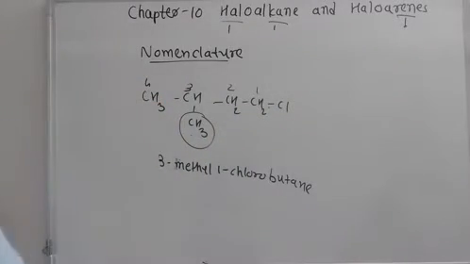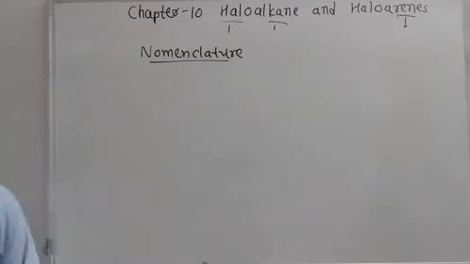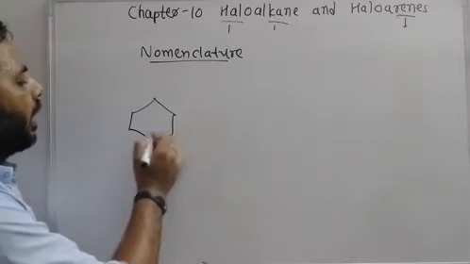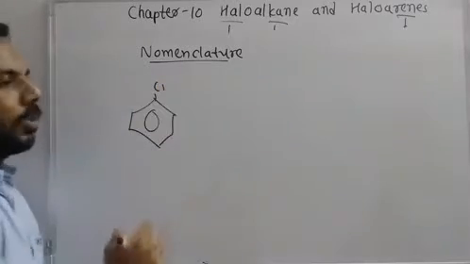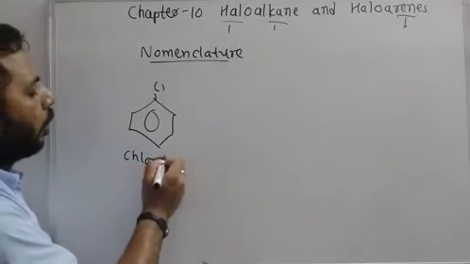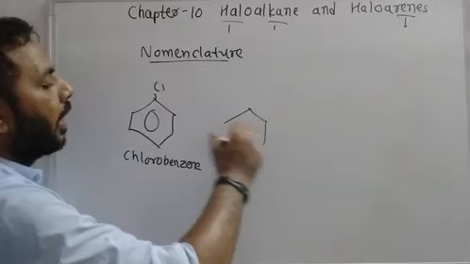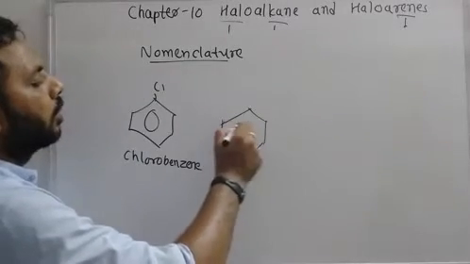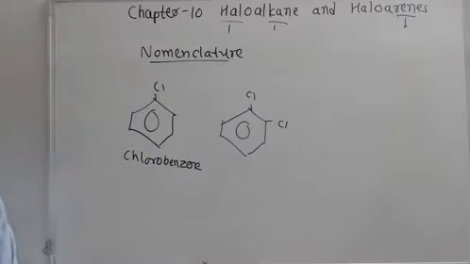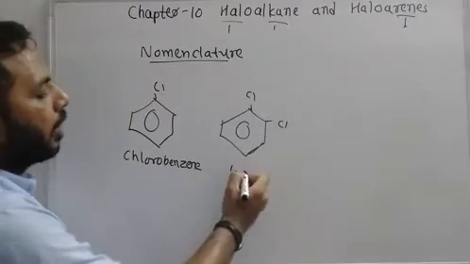Okay. For aromatic structures, if chlorine is attached directly to benzene, this is known as chlorobenzene. If there are two halogens, let's say chlorine is here and chlorine is here, then we can write 1,2-dichlorobenzene.